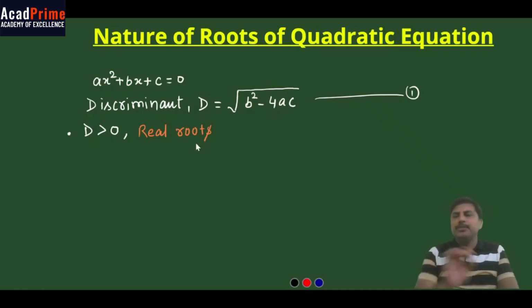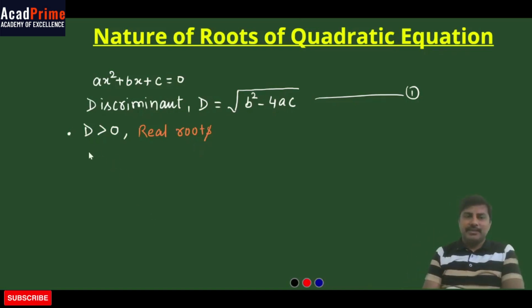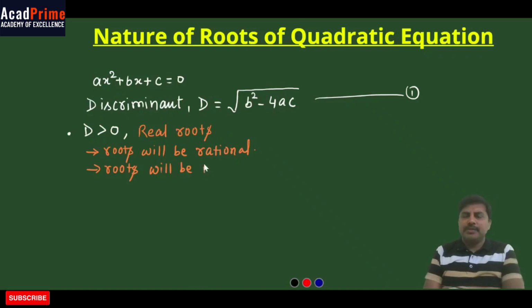Now, from this particular possibility, we can have yet another two possibilities. The first is that this b squared minus 4ac may be a perfect square, which means the roots will be rational, or it may not be a perfect square, which means the roots will be irrational. These are the two possibilities that we have.